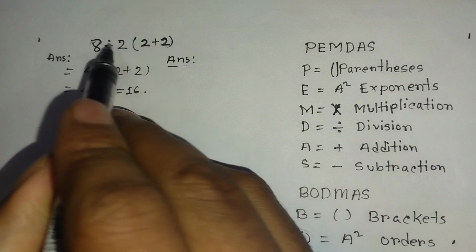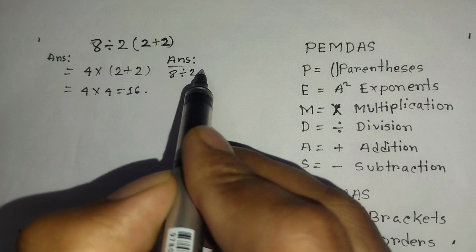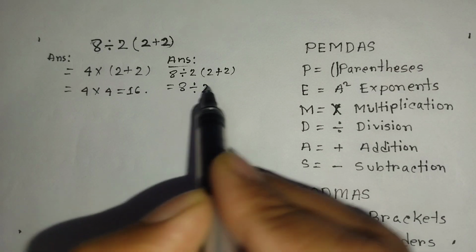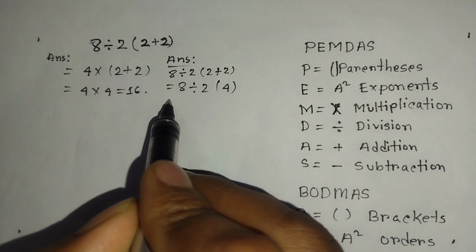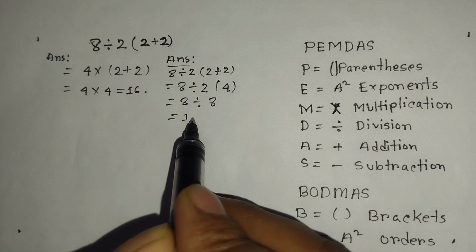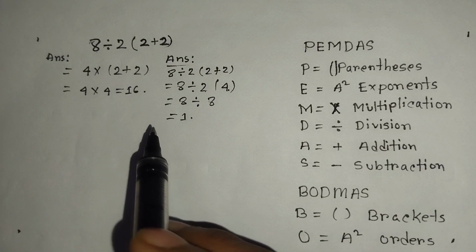if I work at first on 2 + 2, then it will be 8 ÷ 4, which is 2. So 8 divided by 2 times 2, it means 8 ÷ 8, 1. So which one is correct?